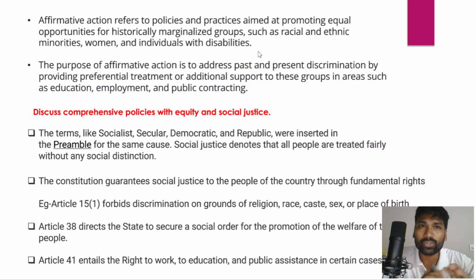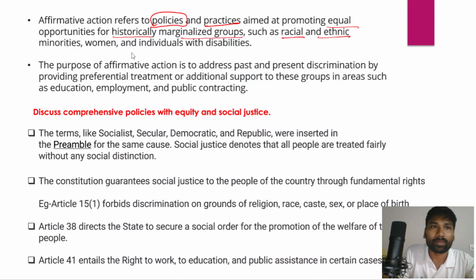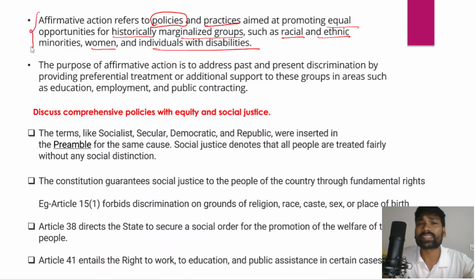So first and foremost, you need to define affirmative action. Now affirmative action, as I have already told you, is a positive discrimination, and it consists of a set of policies and practices. The policies and practices which are part of affirmative action aim at promoting equal opportunities for historically marginalized groups such as racial and ethnic minorities, women, and individuals with disabilities, right? So this is known as affirmative action.